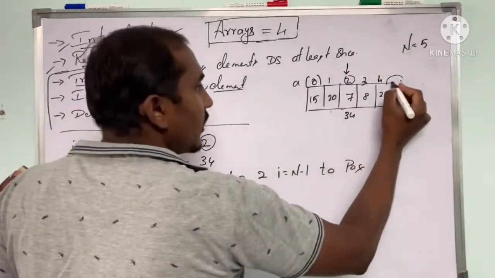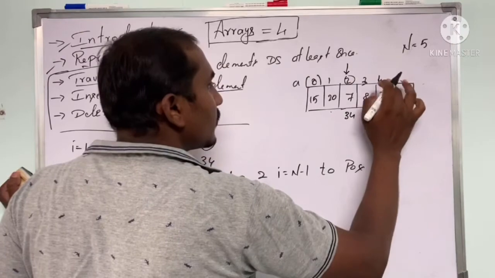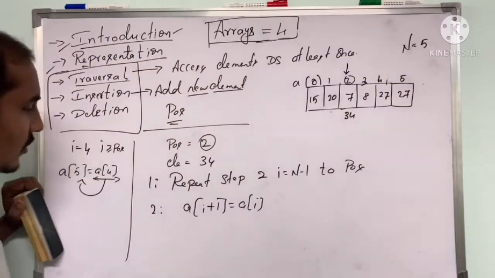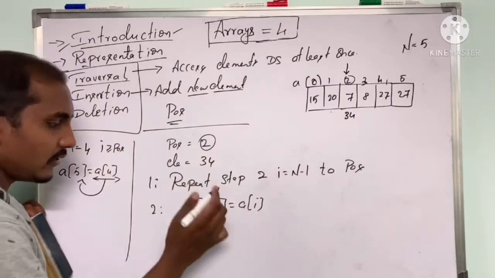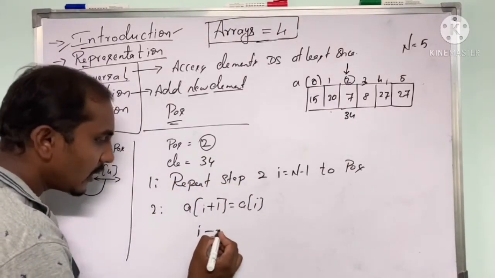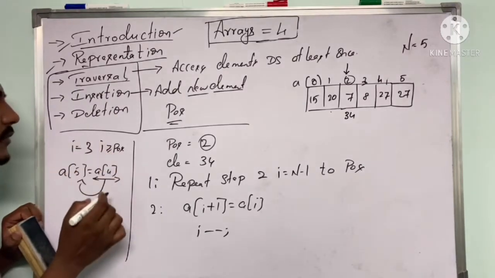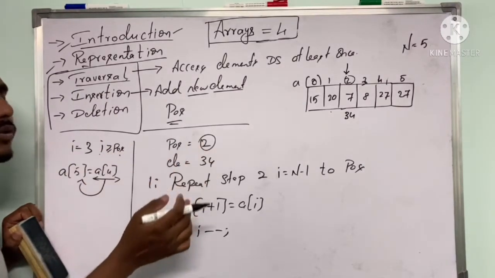So in the fifth index I am going to copy 27. So again this step will be repeated. So we are going to decrement I value. If I decrement I value, I will become 3. So again 3 greater than or equal to 2, that is also true.